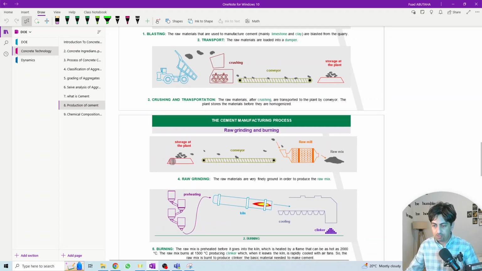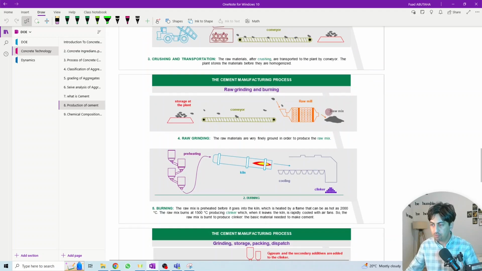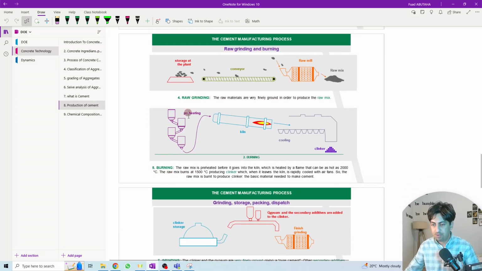Then we go with the fourth step, the raw grinding. The raw material is very finely ground in order to produce the raw mix. We are using a raw mill to finely grind the material after it went through the crushing process. After we get the raw mix, which comes in a powder form, finely ground, it is subjected to the next stage.